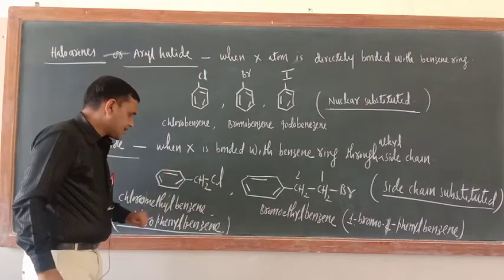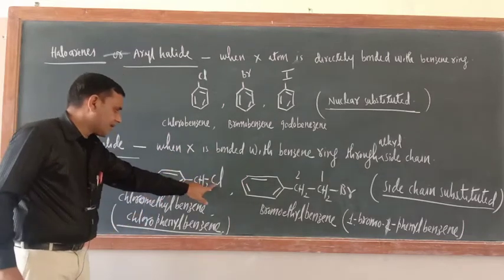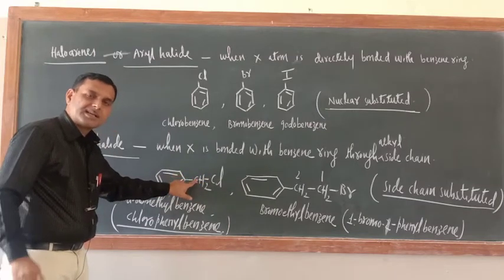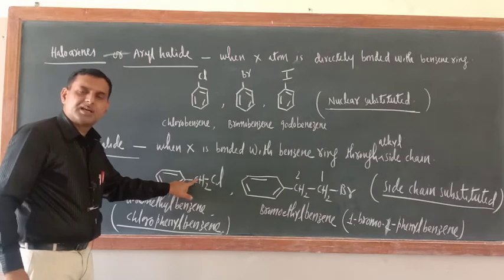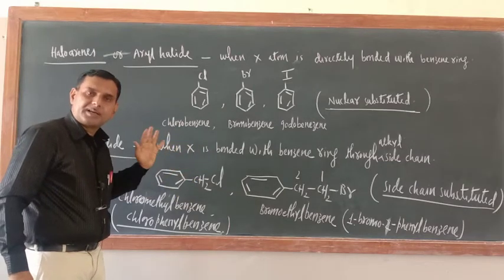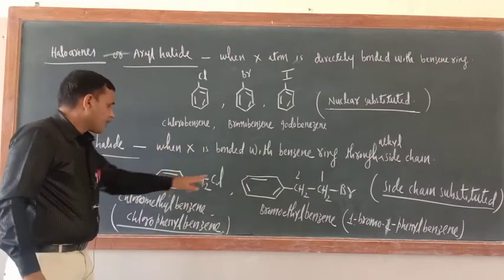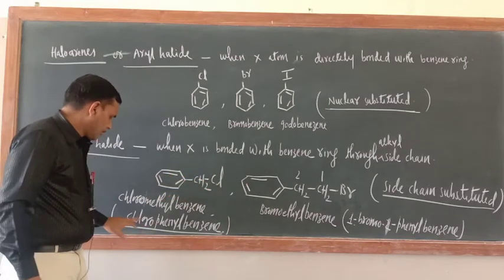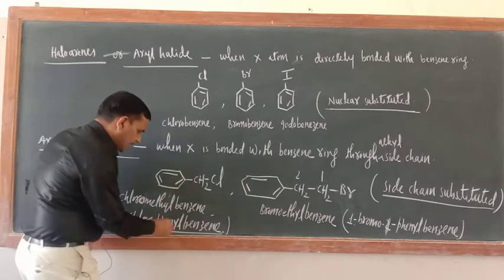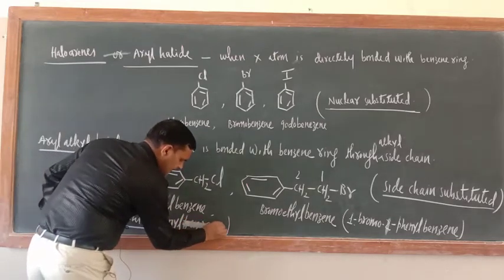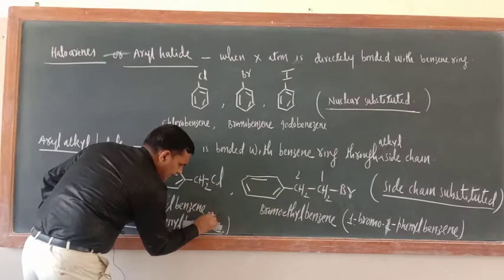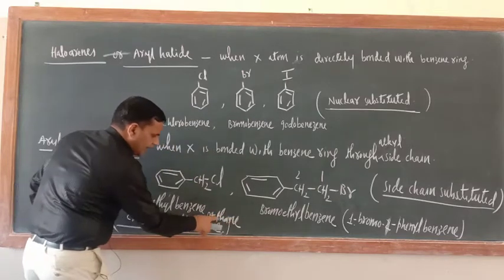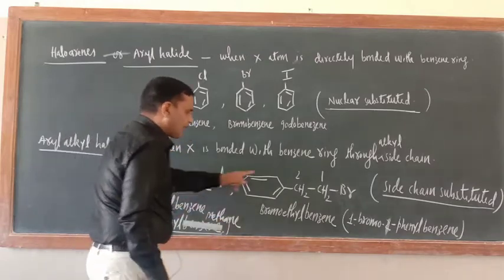So now just see, what would be the IUPAC name of this one? 1-chloro, 1-phenyl. And now in the side chain only one carbon atom is there, so one word we can omit. So what is this one? Chlorophenyl methane. Here the word benzene will not come. Which word will come? Methane. Chlorophenyl methane. Correct?